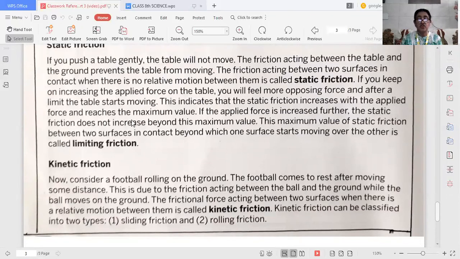Now, what is sliding friction? The force of friction acting between two bodies or two surfaces when they slide on one another with a uniform speed is called sliding friction. And what is rolling friction? The force of friction that exists between two surfaces when one body rolls over the other body is called rolling friction. So, sliding friction and rolling friction are the types of kinetic friction.